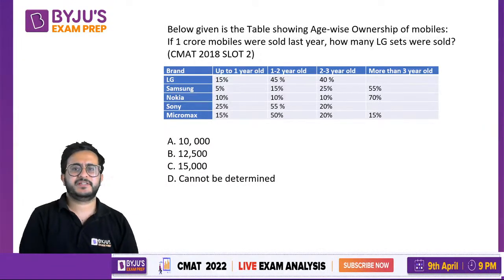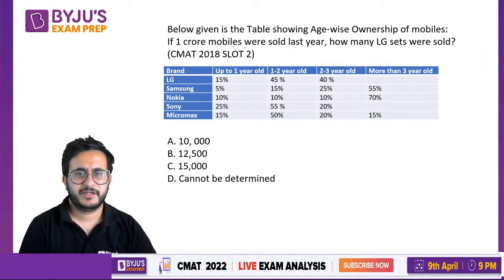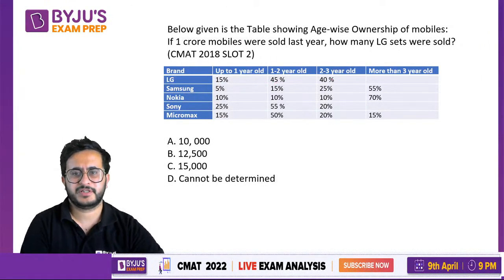Now what they have given is age-wise ownership of mobiles. So for LG, 15% are up to 1 year old, 1 to 2 year old 45%, 40%. So this total is 100% of LG. Similarly, 100% of this.